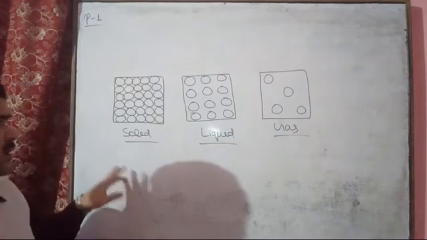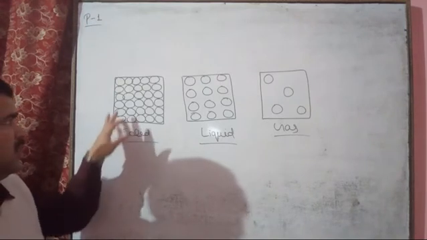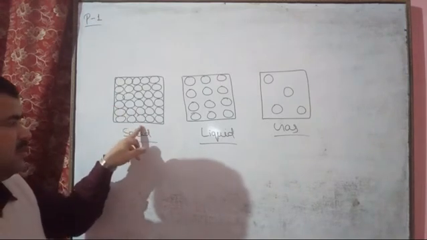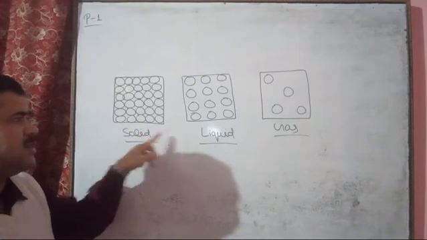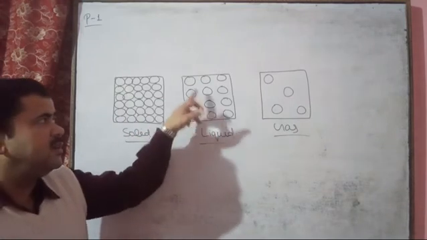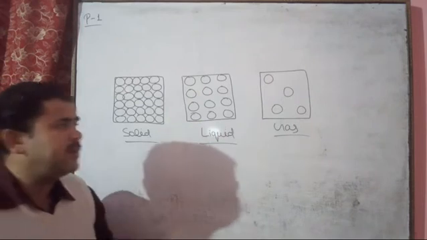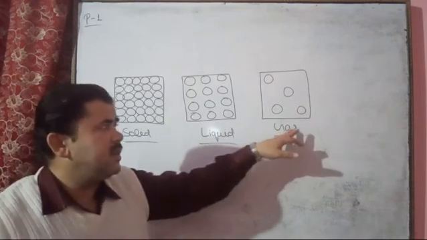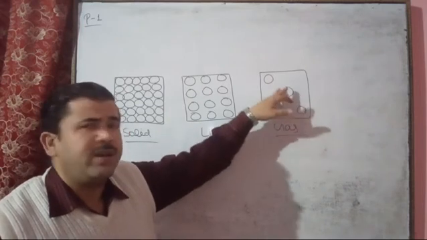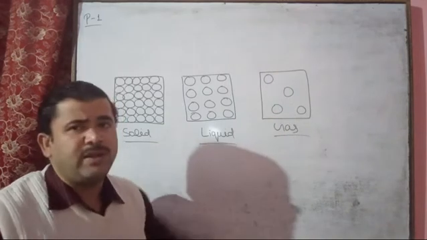Interparticle space is negligible in the solid state. In the liquid state, interparticle space is more than in the solid state, and in the gaseous state much more interparticle space is present between the particles.